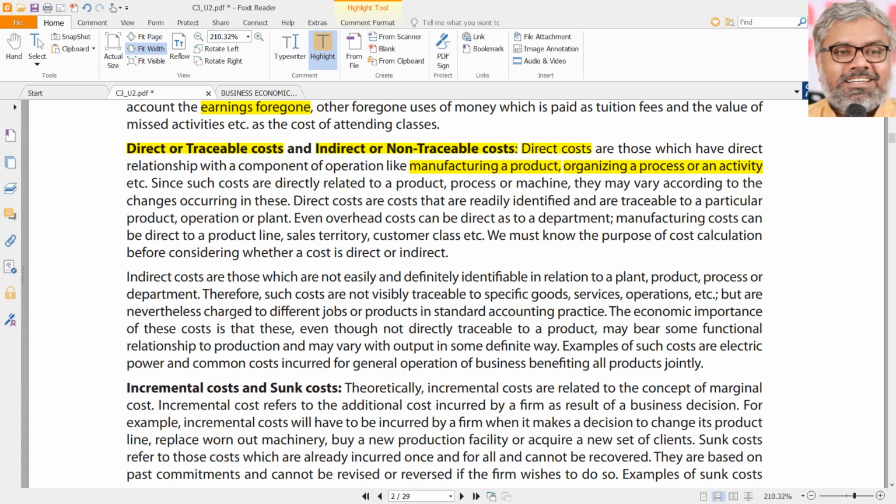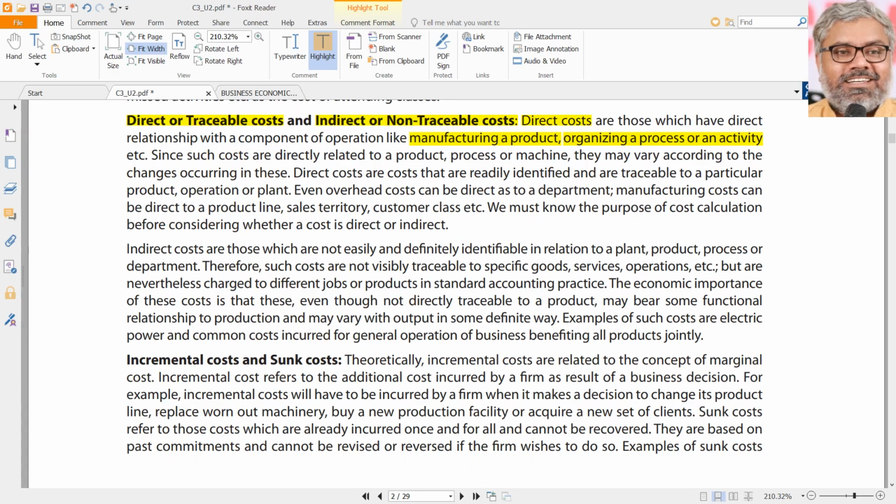The costs which have a direct relationship with the core manufacturing or with the core operations are called direct costs. And these are related to the product, process or machine, and naturally they will change according to the changes occurring to the product, processes or machines.